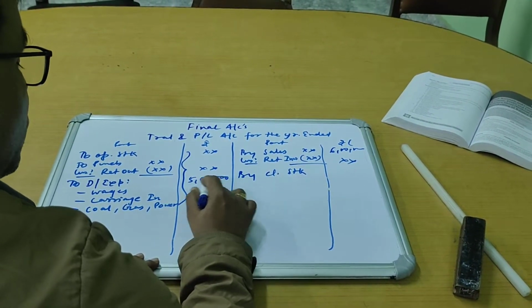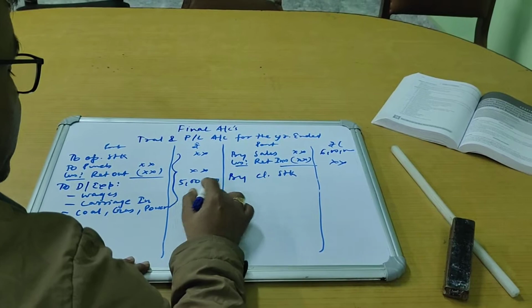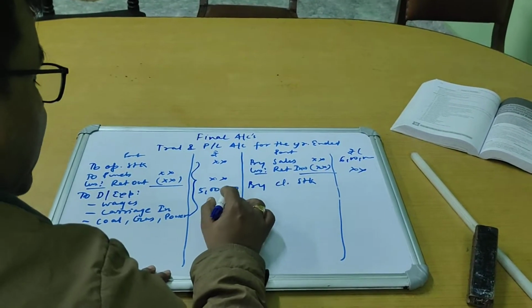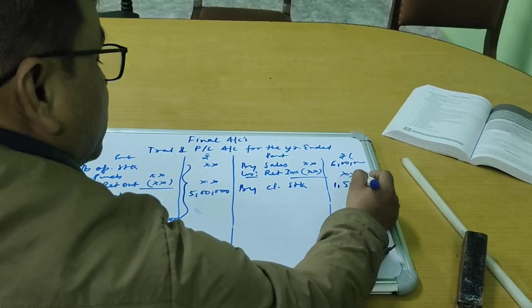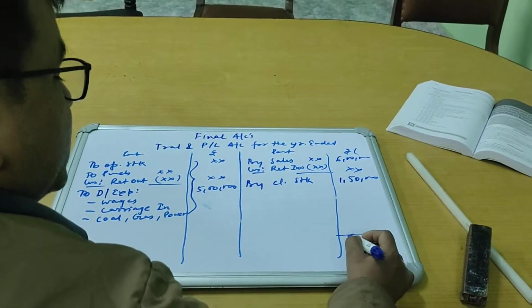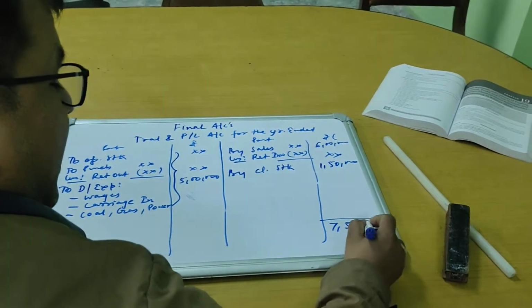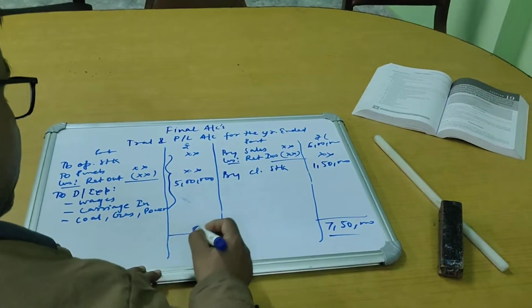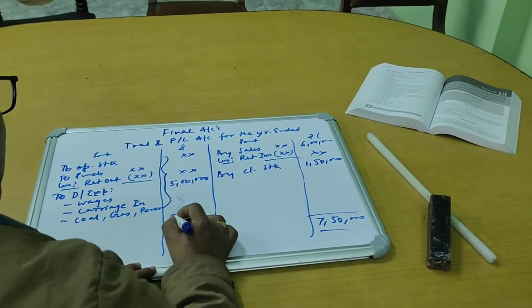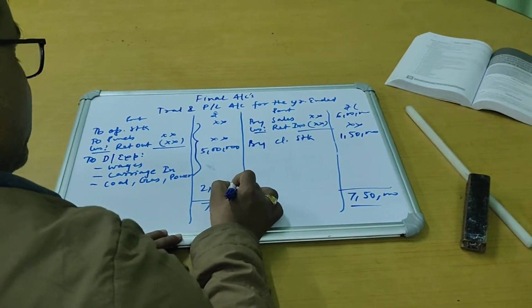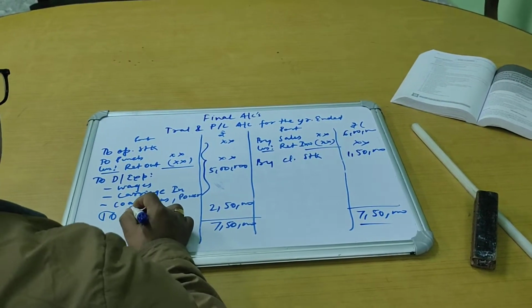So if we have sold goods at a cost of 3 lakh 50, that means 1 lakh 50 is left in our godown. Now this 7,50,000 added together, if we deduct from this 7,50,000 the 5 lakh, your profit is 2 lakh 50. This is your gross profit.